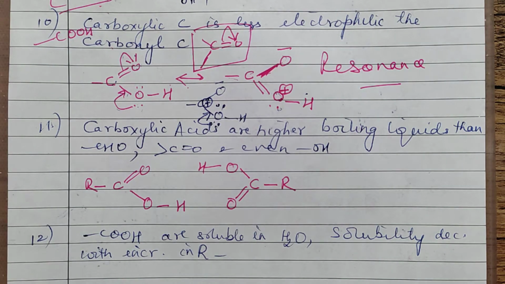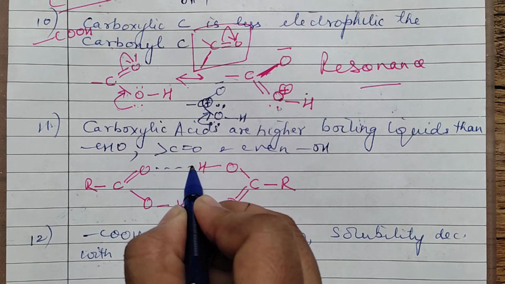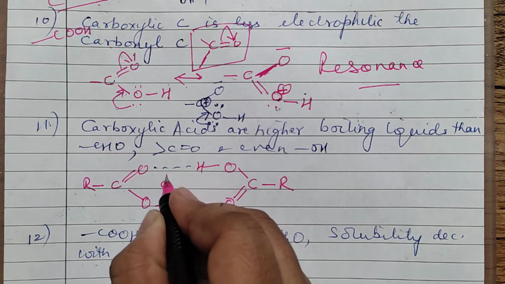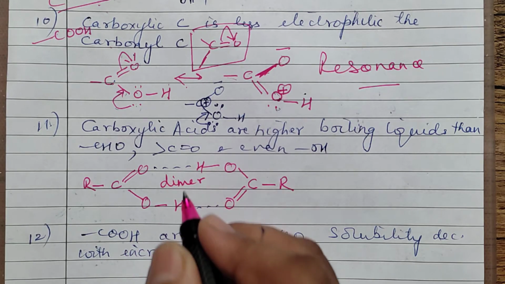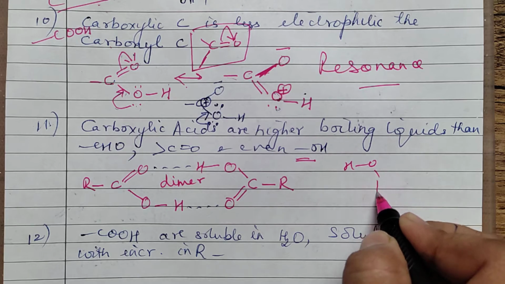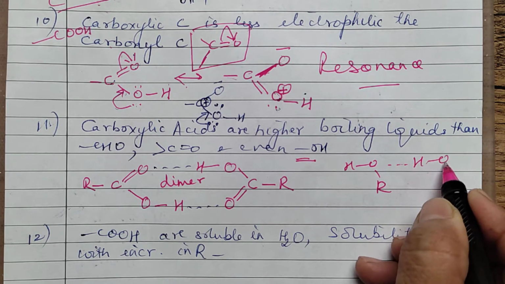So it is like this. You will show 2 carboxylic acid molecules getting linked together, resulting in the formation of a dimer. Whereas this is having intermolecular H bonding, which we have discussed many a time. This is the way you are going to represent it.